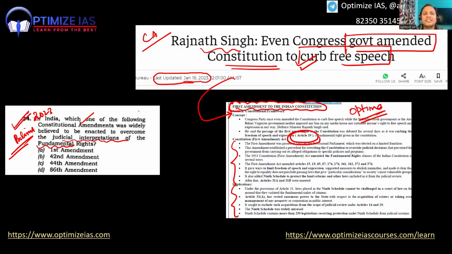That is the beauty of predictions. If we have the right understanding of the demand of the exam, UPSC prelims is very easy. UPSC prelims is very easy, guys.